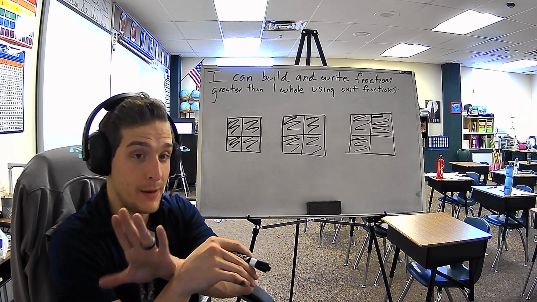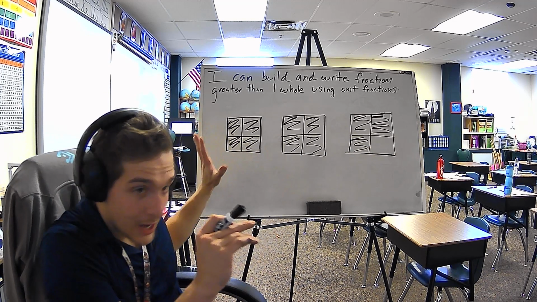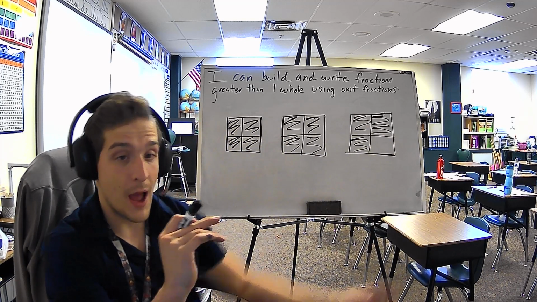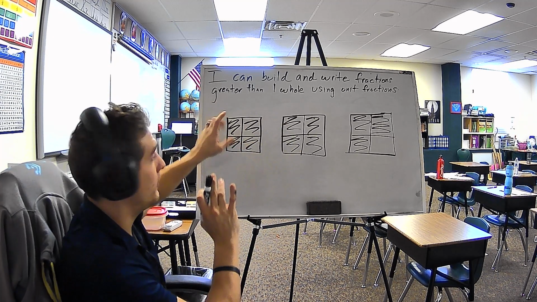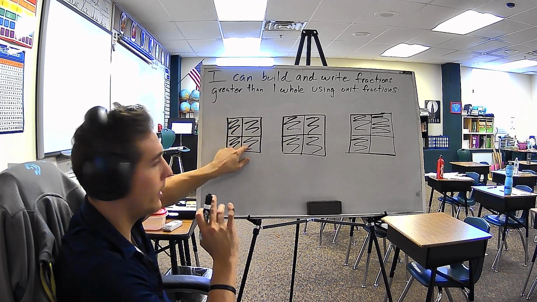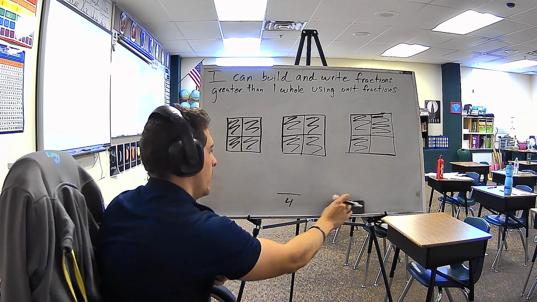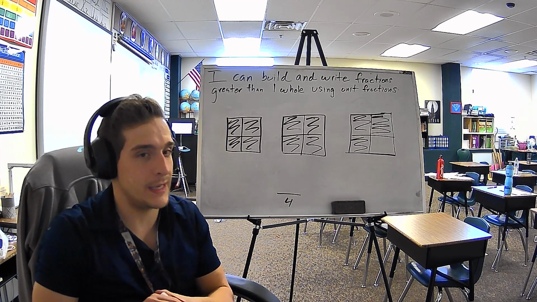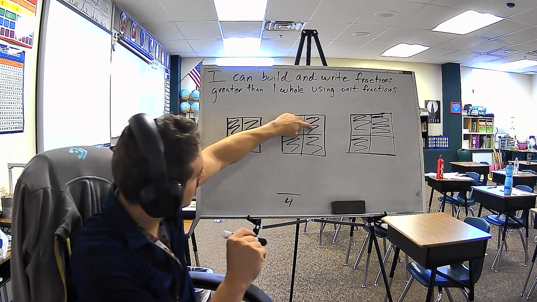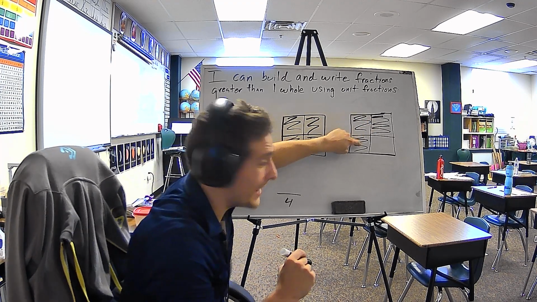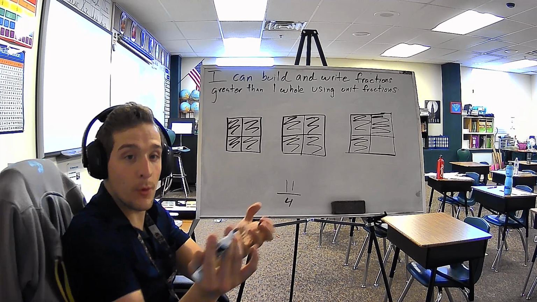Once again, it may be tempting to count up all these pieces all the way across, but I'm not asking for how many total pieces do I have. I'm asking how many pieces does it take to make 1 whole. So you only look at one of them. How many pieces are there? 1, 2, 3, 4. So this is going to be something over 4. Now, how many pieces are shaded in? 1, 2, 3, 4, 5, 6, 7, 8, 9, 10, 11. You put 11 there. And this is how we get that number.